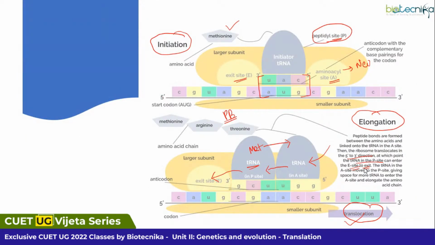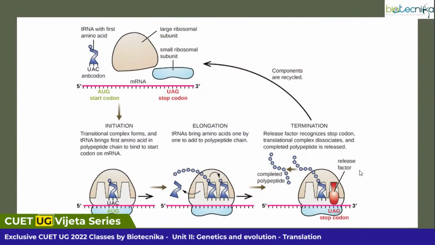In case you are not able to understand here, there is another picture for you. See, these are the components. You have the tRNA which carries the amino acid. This is the ribosome with large and small subunit. And this is your stop codon which is necessary to undergo termination.